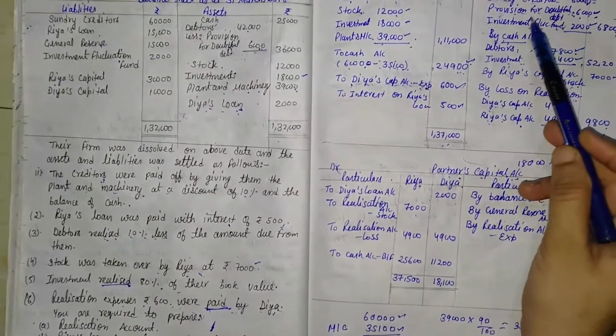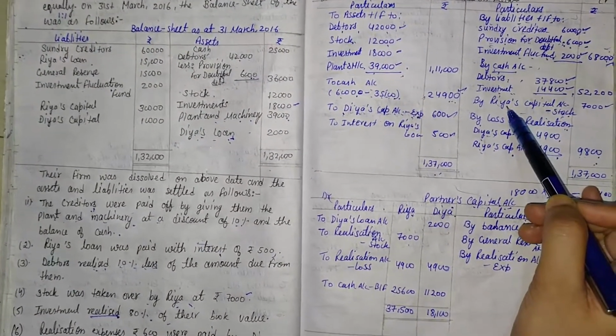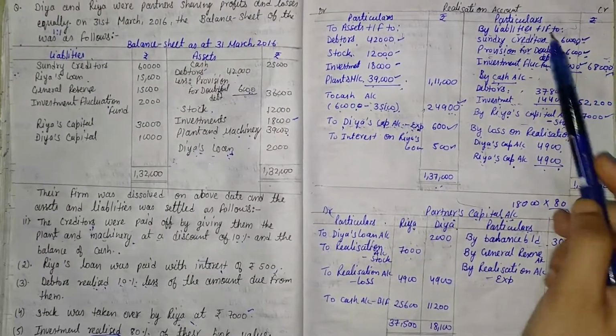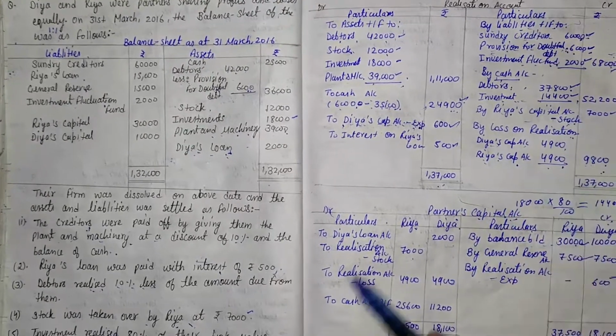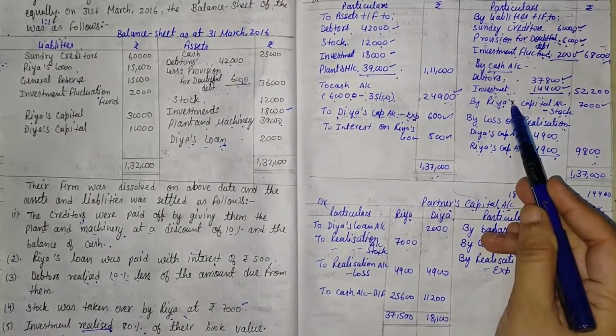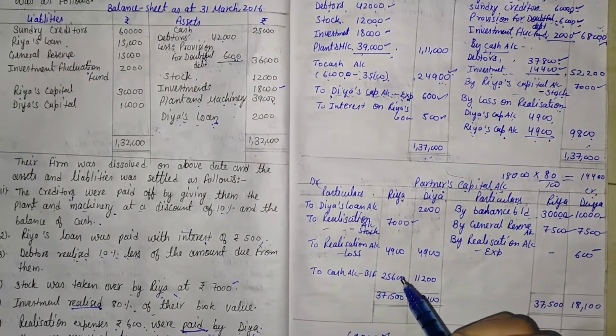Is any capital balance given here? Here one capital balance is given in Riya's column. So that comes on the credit side, so it should be transferred to the debit side by the name of to realization account. So to realization account, in the column of Riya we write 7,000. So here the balance is 7,000.